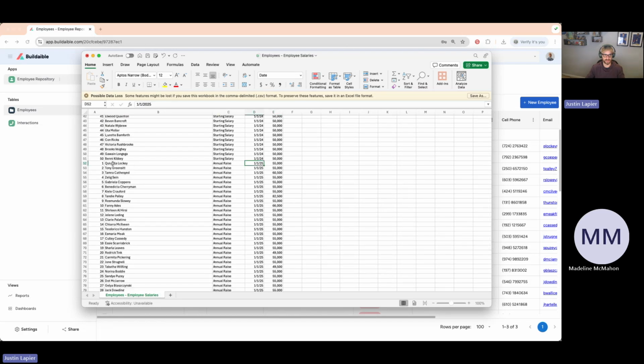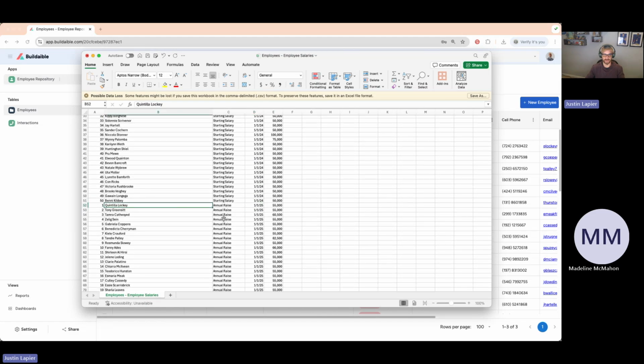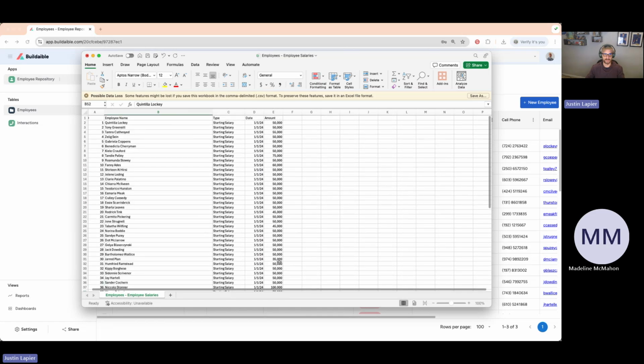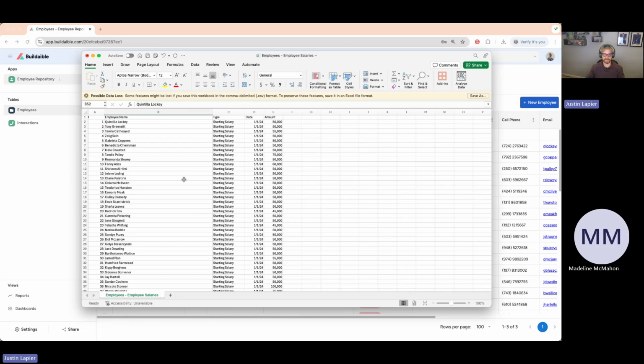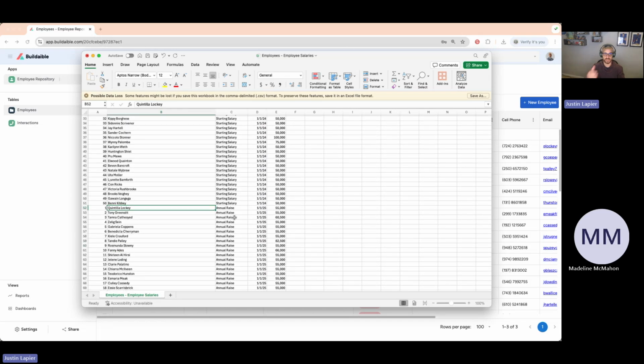So if you see right down here, Quintilla, who starts at the top, has another row down here, and I put in a type of annual raise. The date was January 1st, 2025, and then I put in an annual raise for each one of these employees. So we are going to import this data in after we create this table. We're then going to look at how you can see these records of starting salaries and the annual raises underneath each of the employees. And that's going to be the completion of our session today. George is then going to take this next week, and he's going to build the reports, charts, and dashboards based off of this data that we create in the system here.